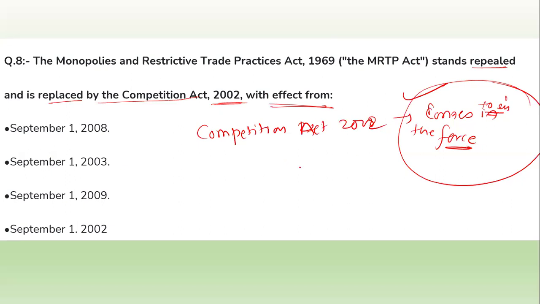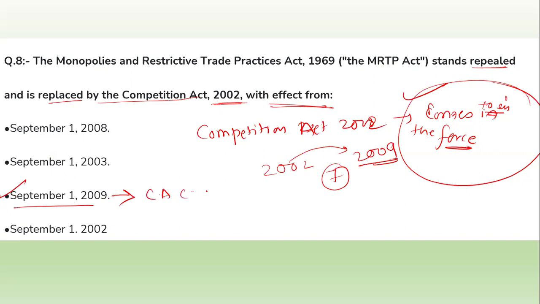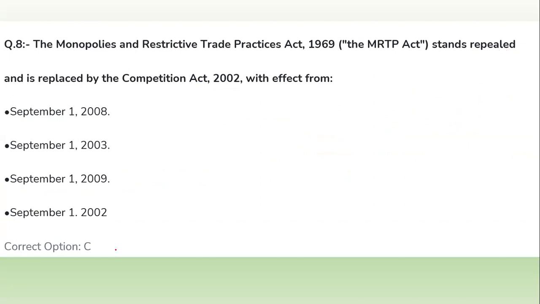You have to know that there is a difference of 7 years between when the parliament passed the bill and when it came into force. So here we add, that is 2009. Here you can see option number C is the correct one, that is 1st September 2009. On this date the Competition Act came into force. So C is the right answer over here.